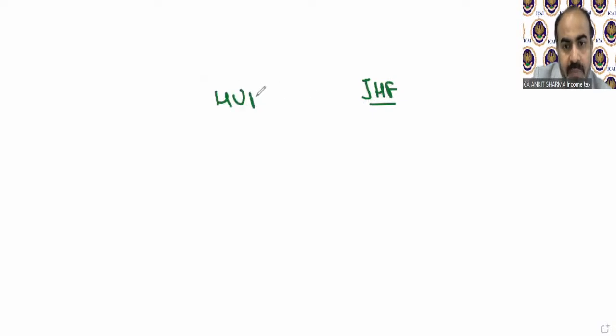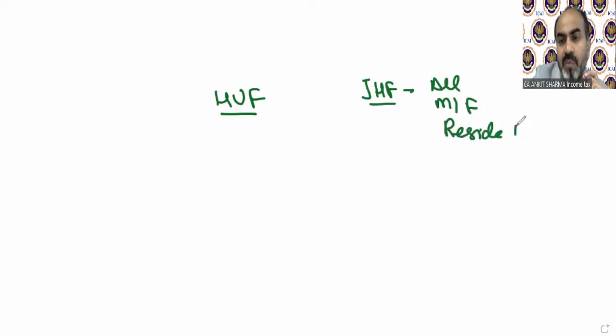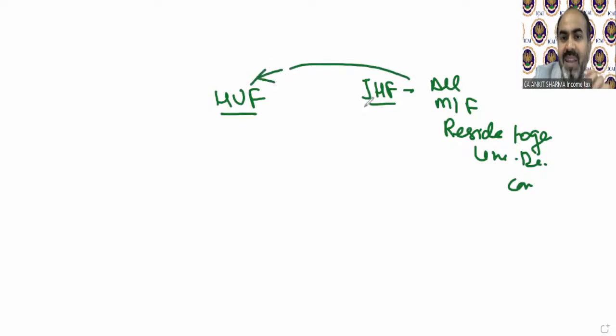Now listen carefully. I just explained to you that JHF and HUF are the same, almost same. Clear? But there is a single difference between these. We know what is the meaning of JHF. All male, female who reside together. I just explained it to you. Lineally descendant from a common ancestor. Same definition as HUF. But there is a simple difference.